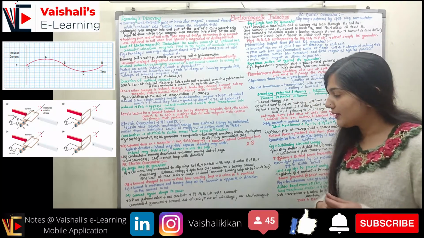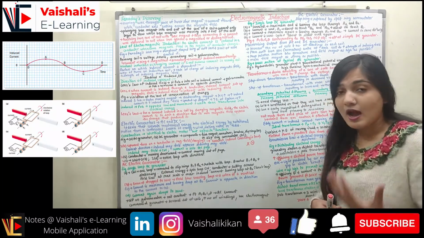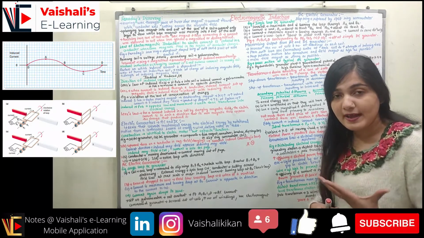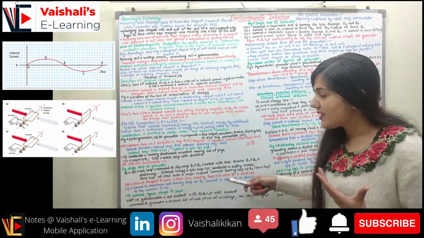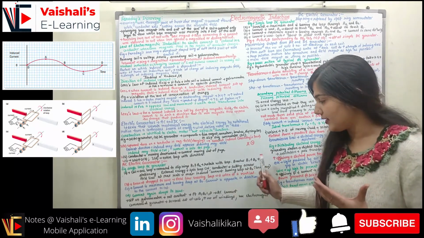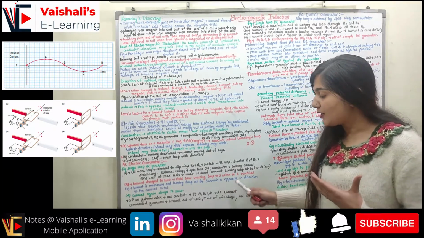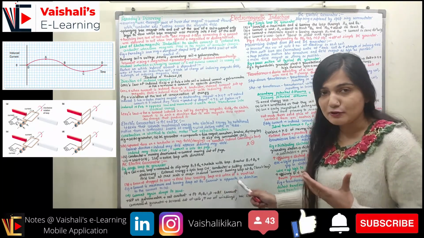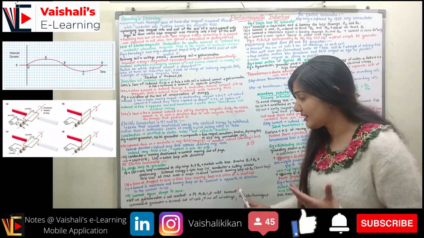Now the output on the galvanometer, you can see it is not constant. The output shows point A, point B, point C, point D, which refer to the A, B, C and D parts of this figure, right? If I join all these points, I will get a sinusoidal wave. Thus I can say the current that is generated is an AC current, right?